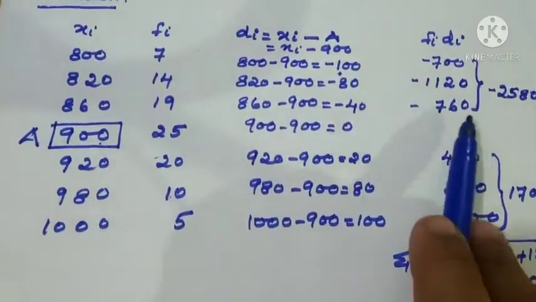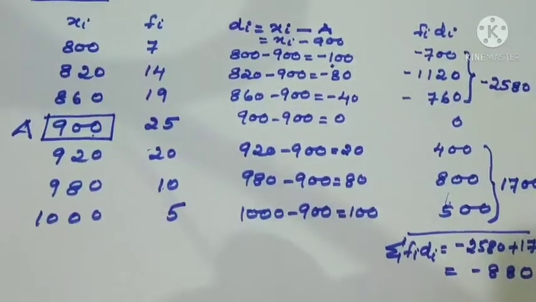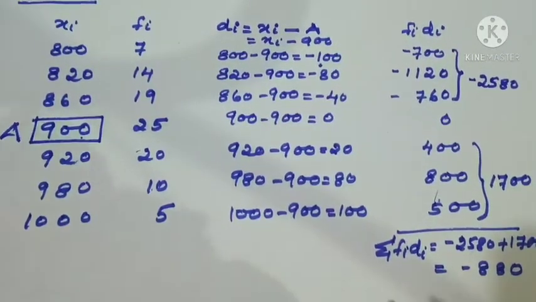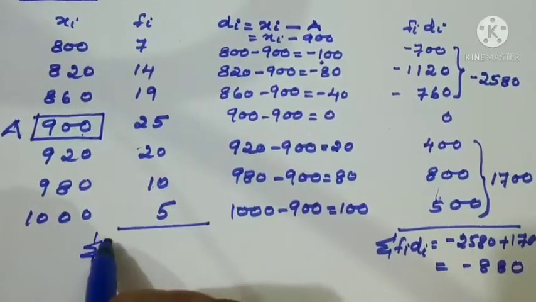So here some of the answers are negative, some are positive. According to that, cancellation happens. The final result is minus 880. One more step we should do. What is sigma Fi?